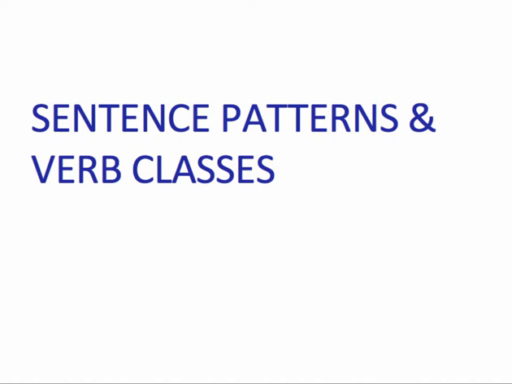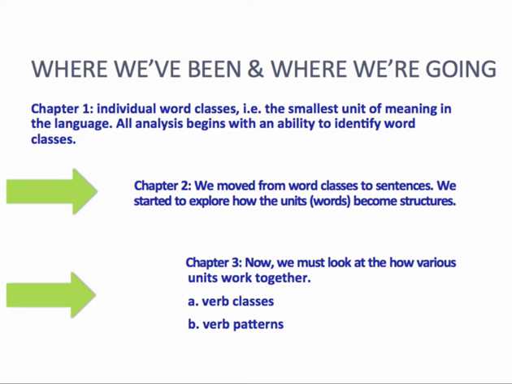So this video begins chapter 3 on sentence patterns and verb classes. So where have we been and where we're going? In chapter 1, we started with individual word classes, the smallest unit of meaning. We looked at individual nouns, adverbs, adjectives, and through our grammatical analysis and the application of some tests, we learned to identify particular word classes.